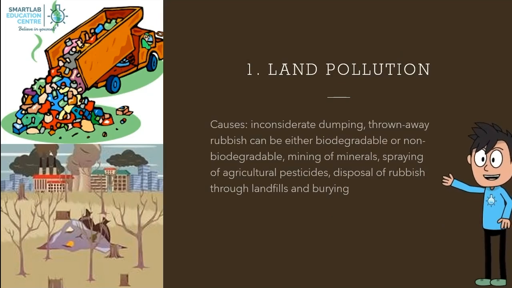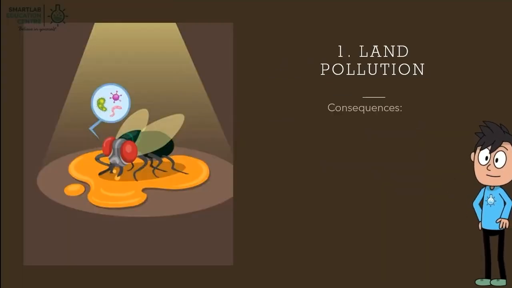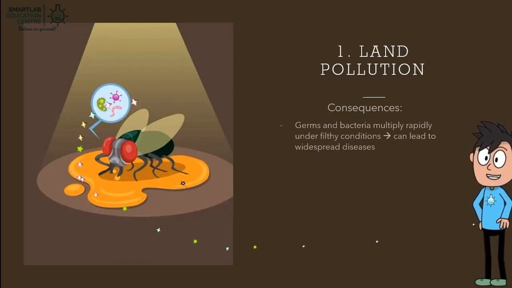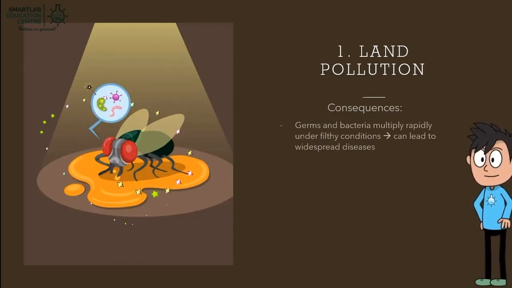It is caused by inconsiderate dumping. Thrown away rubbish can be either biodegradable or non-biodegradable, mining of minerals, spraying of agricultural pesticides, disposal of rubbish through landfills, and burying. Consequences of land pollution. Germs and bacteria multiply rapidly under filthy conditions, leading to widespread diseases.